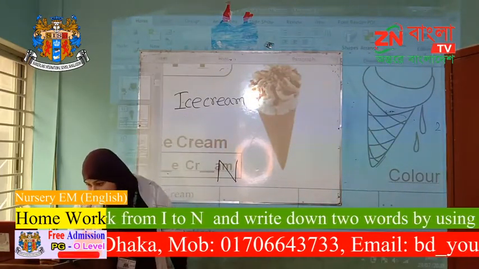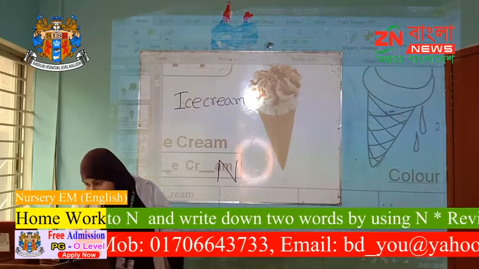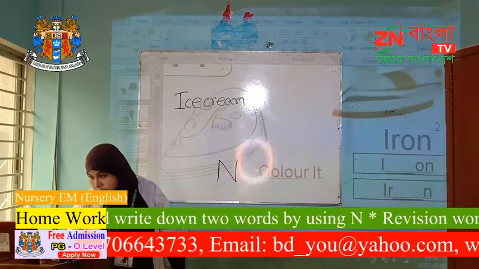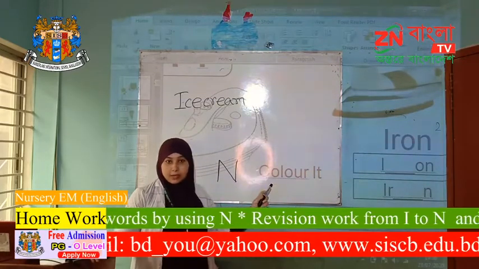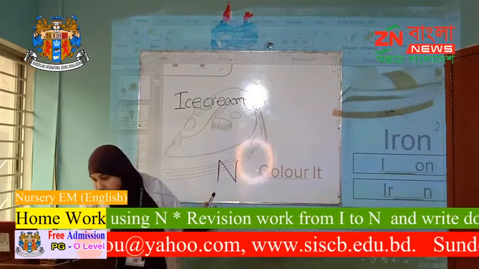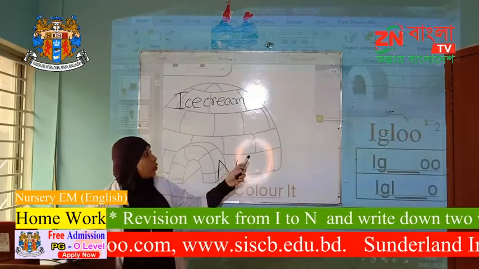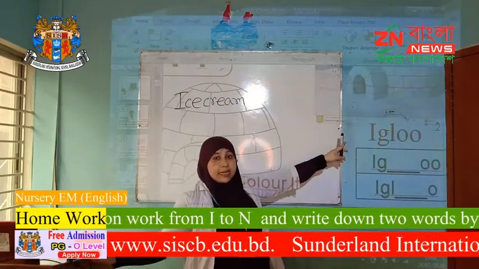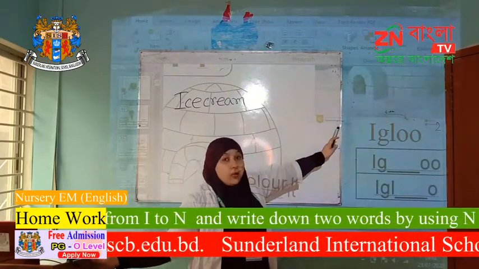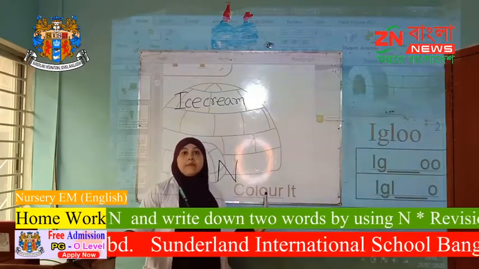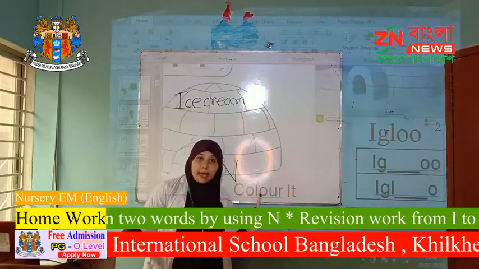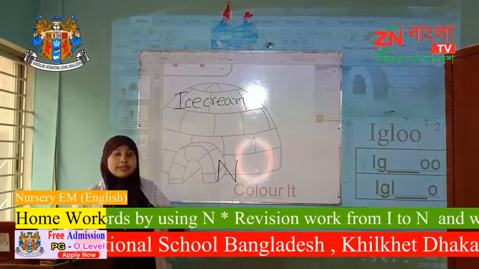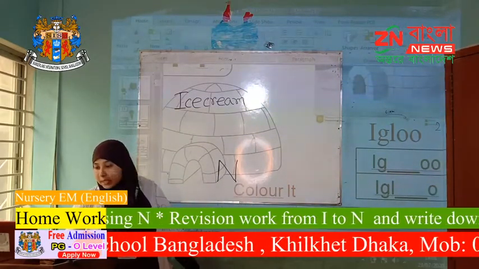And now the next. I for iron. I for igloo. What is this? Look at the board, children. This is an igloo. I for ice cream, I for ink pot, I for igloo, and I for iron. Now, what is after I? J.